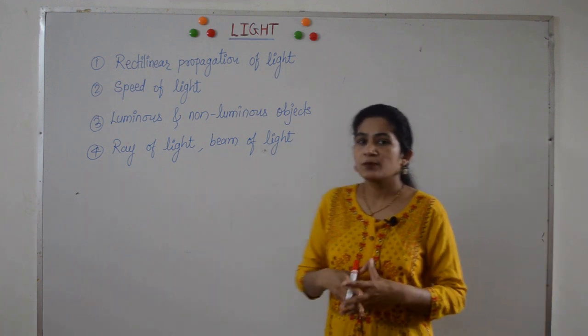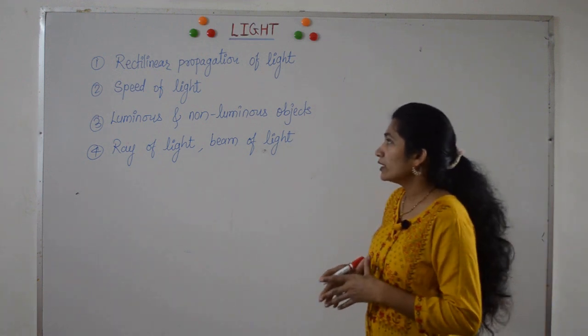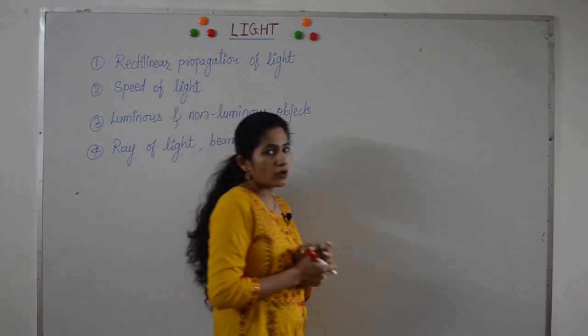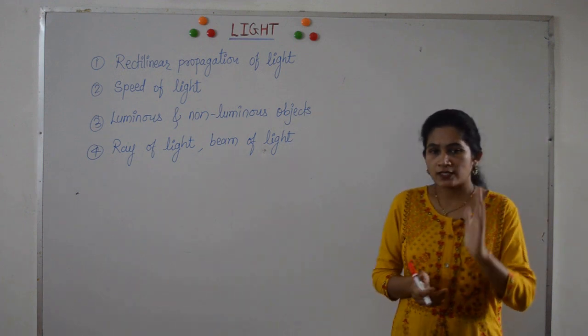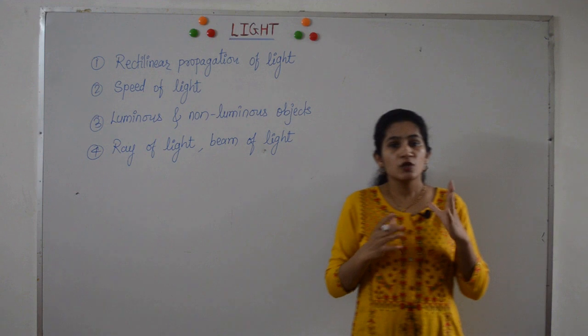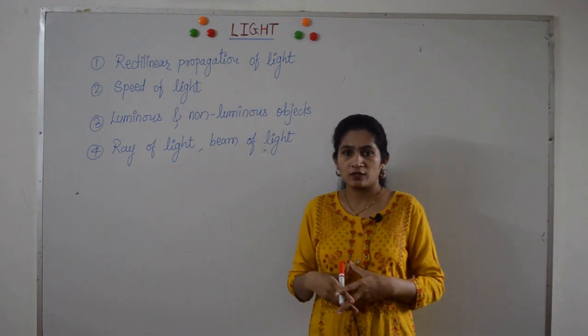So let's start with the simple definition of light. What is light? Light is an invisible form of energy which makes the object visible. Yes, you heard it correctly. Light is an invisible form of energy which enables us to see the object.